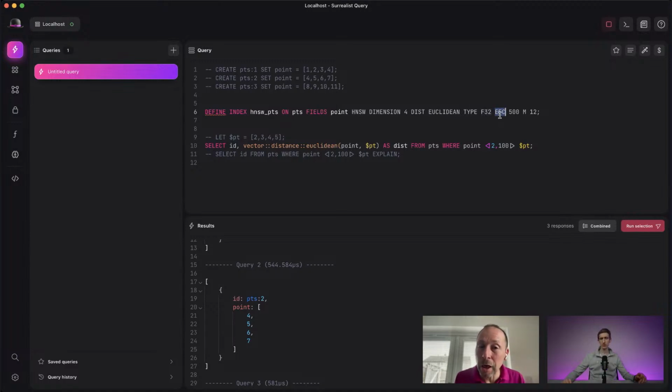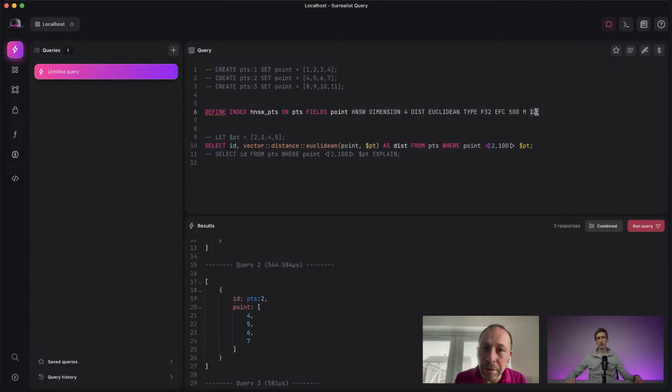EFC is a parameter from HNSW, which gives the precision or how deep the tree is built. Again, I would be happy to talk about this because we made an ad hoc implementation of HNSW, so we have a good sense of what it means. But reading the paper, which is not that long, will give you some good information about what this means. And M is also a parameter of the algorithm. A typical value would be 8, 12, 16. So these parameters have to be provided.